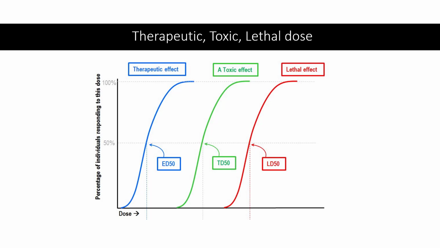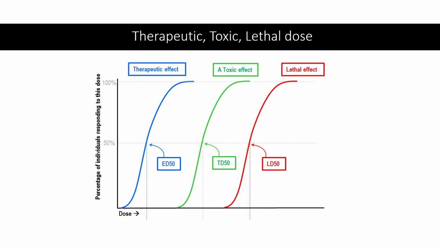So if you look, for example, at the therapeutic effect, you might find a dose where about 80% of the people will show a therapeutic effect. That means 20% of the people will show no effect. The drug will not help them. So why don't we just push it all the way to 100? Why don't we give the dose at which we know 100% of the people will have a therapeutic effect? Well, if you follow this graph, you'll see at 100% therapeutic effect, 25% of the people will have a toxic effect. So we tend to talk about what we call the ED50, the TD50, and the LD50.